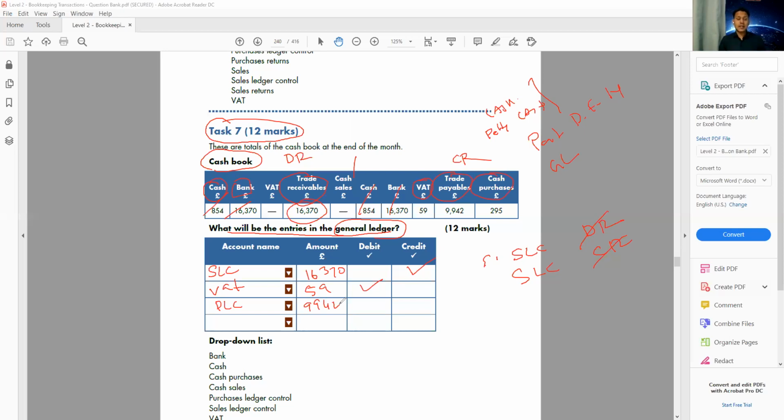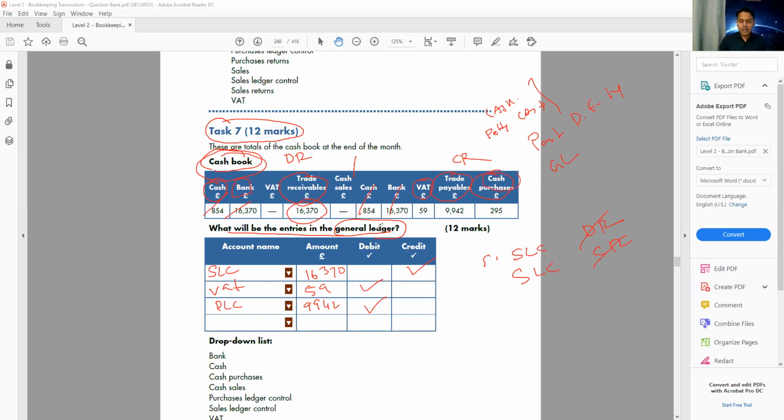So this money I already paid to my supplier. It's not outstanding. I already paid. Cash book means something is already done. So here the purchase ledger control will be debit. Normally purchase ledger control is credit because it's a liability. But when I move the information from the cash book, that is not my liability anymore because I already paid. Cash book is all about is done, nothing pending. Cash book means nothing is outstanding.